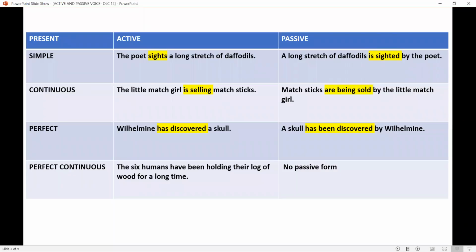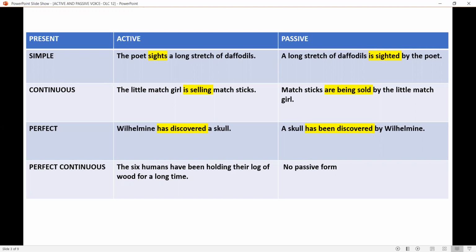Now, let us see how to change the sentences in different tenses to passive voice. First, let us take present tense. Present simple. I have taken most of the examples from your literature textbook. The poet cites a long stretch of daffodils. Here the sentence is in present simple, cites. So how to change this into passive form? A long stretch of daffodils is cited by the poet. All right. So this is in passive form. This is in present simple. Cites changes to is cited.